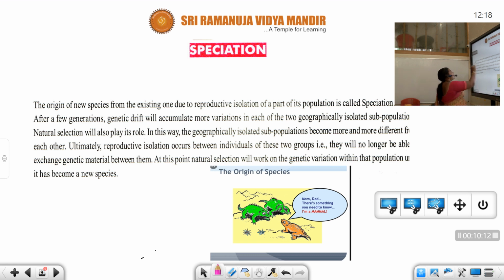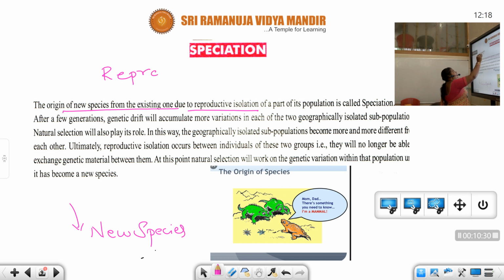So the origin of new species from the existing one due to reproductive isolation. Due to what, students? Due to reproductive isolation of part of its population is called speciation.